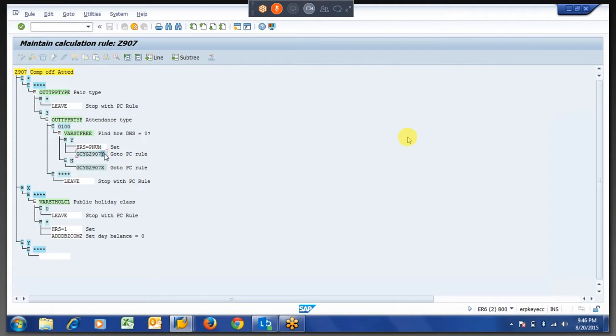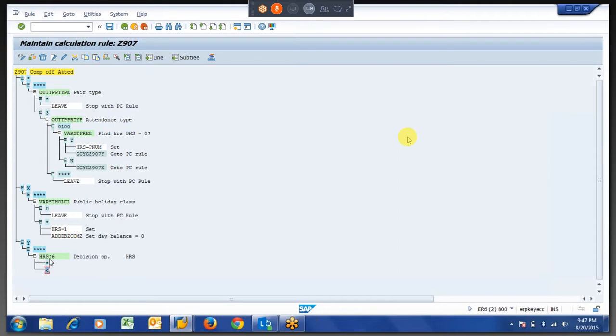Okay, so why I have given this: I am passing the 3 to HRS from the pair type and then I am going here. So what I have to do, HRS, then I am comparing with, I am hard coding again, 8 say or 6, minimum 6 hours there should be attendance. Right? If it is less than, the star implies now because there is only less than, this will go for is equal to or greater than.